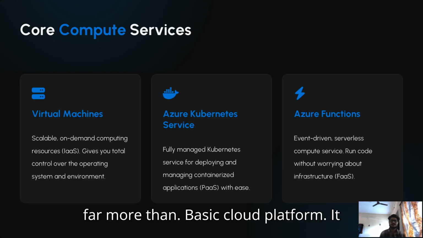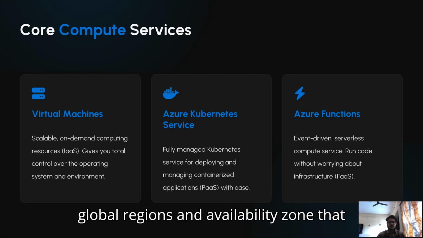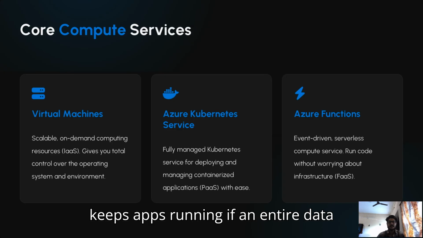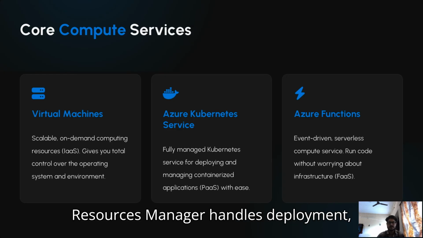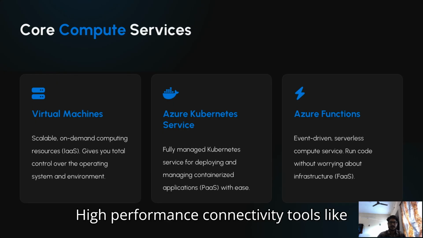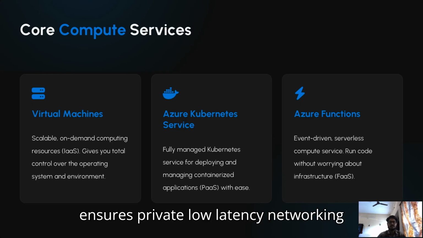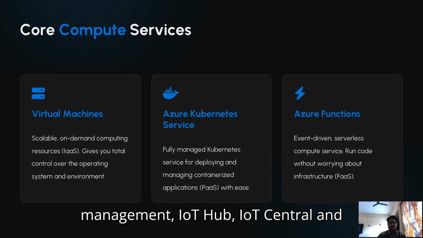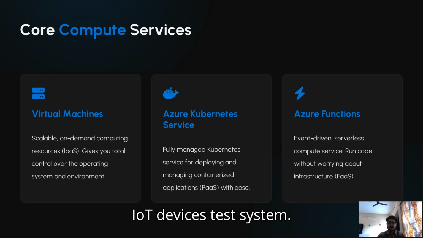As we know, Azure is far more than a basic cloud platform. It is an enormous ecosystem built around global regions and availability zones that keep apps running if an entire data center fails, all managed through Azure Resource Manager, which handles deployment and more. High performance connectivity tools like ExpressRoute and Private Link ensure private, low latency networking, and advanced services like API Management, IoT Hub, IoT Central, and Chaos Studio help enterprises manage APIs, millions of IoT devices, and test systems.